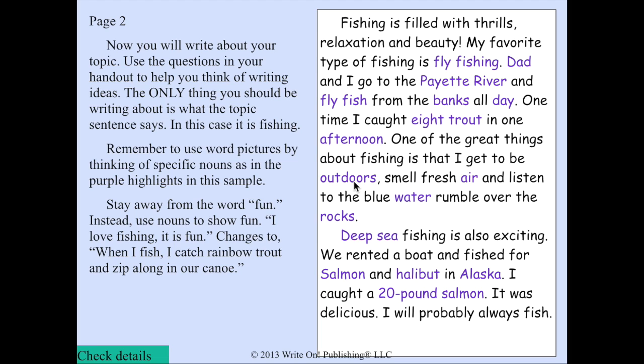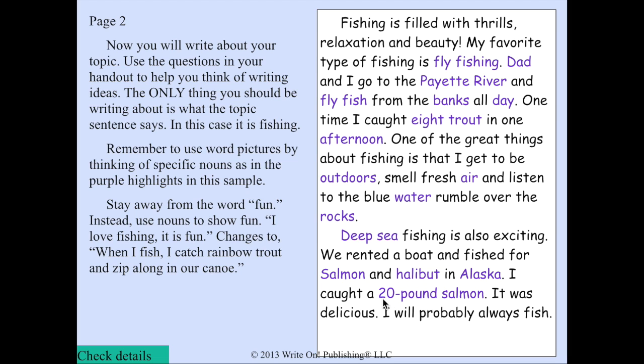He wants us to see how he experiences it. He gets to be outdoors, smell fresh air, listen to the water rumble over the rocks. All of these nouns help us connect us, the reader, to the writer. Now he wants us to know what other kind of fishing, deep sea fishing, and what he caught, salmon and halibut, and where he was, Alaska.